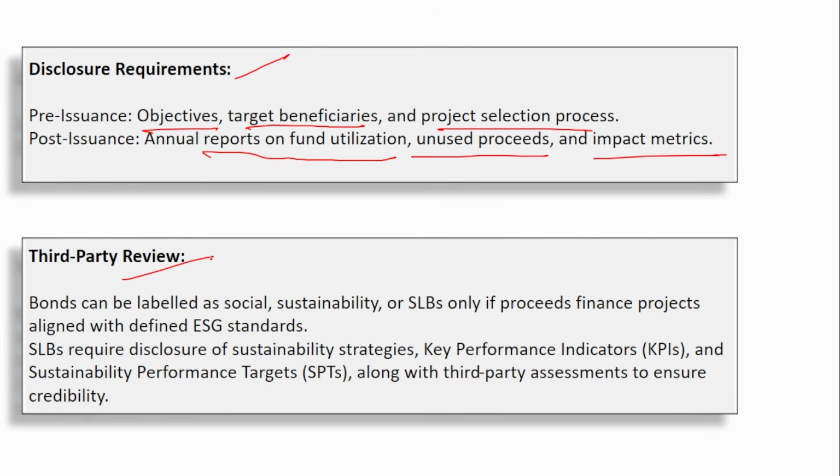Next, third party review. Okay, bonds can be labeled as social, sustainability or SLB only if proceeds finance projects aligned with the defined ESG standards. Okay, now the company is telling that I have put the money into this, but who will verify it? There should be a third party. Okay, there should be a third party that should verify and make the disclosure.